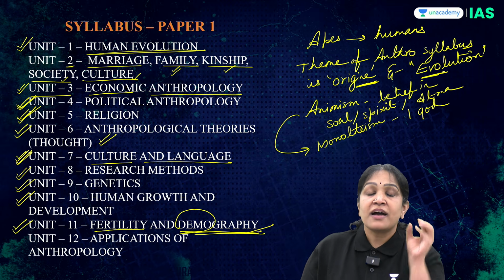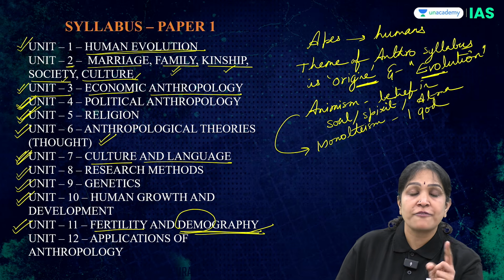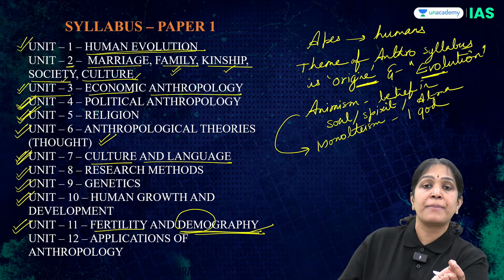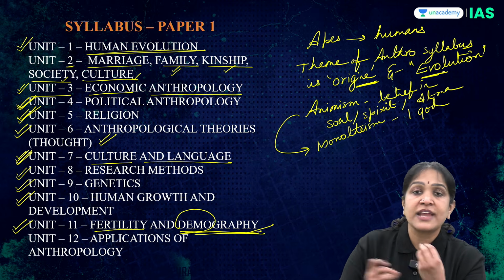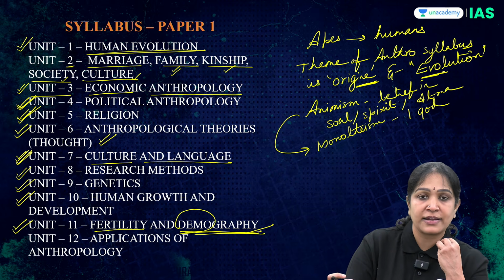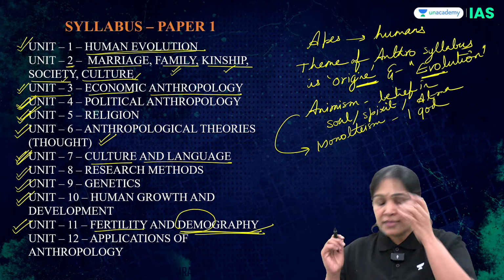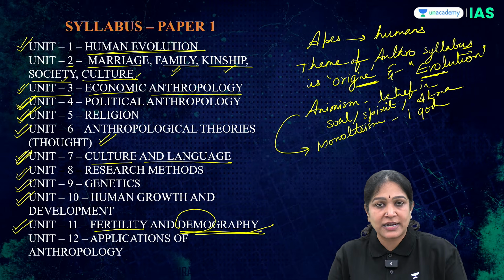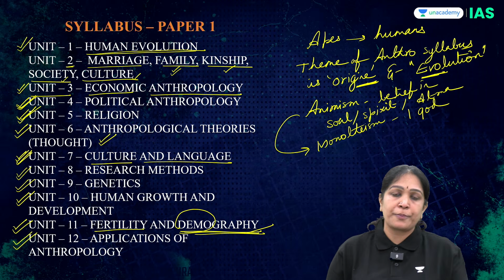Okay, but why do we have the sex ratio skewed, that is why do we have more boys born when compared to the girls. These kind of demographic topics, that is what is the ratio of different religions in the Indian population, the ratio of different ethnic groups in the Indian population, this kind of topics we study in unit 11. And unit 12 deals with applications of anthropology.